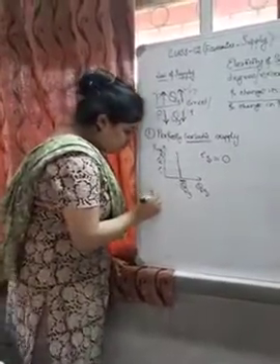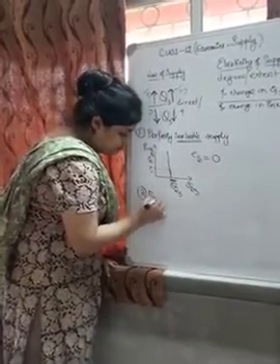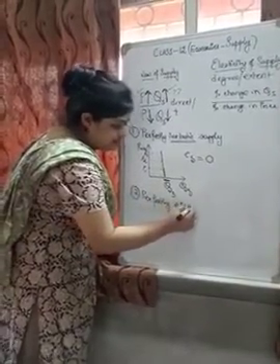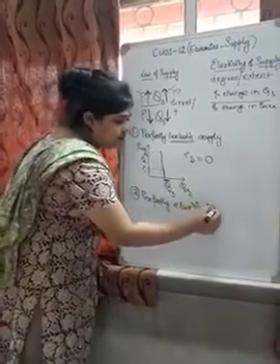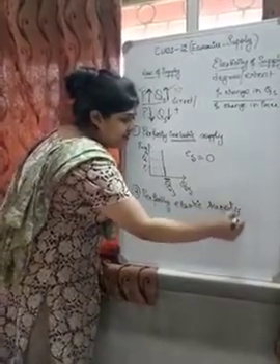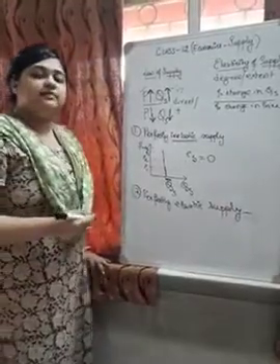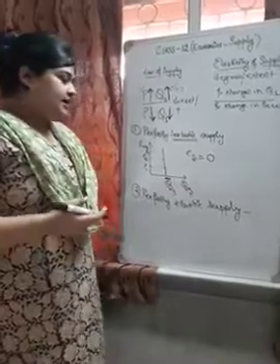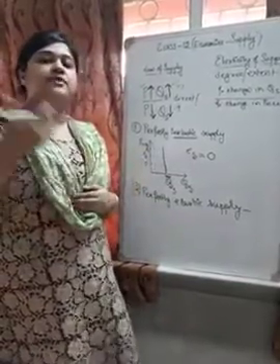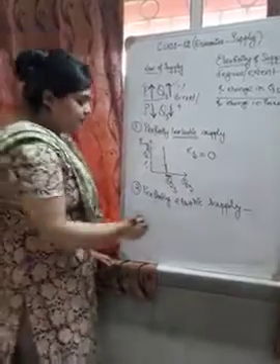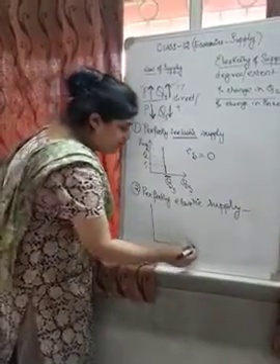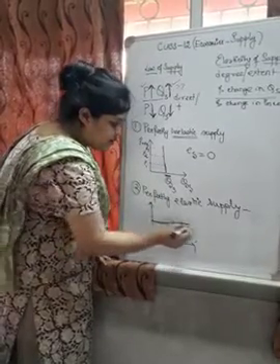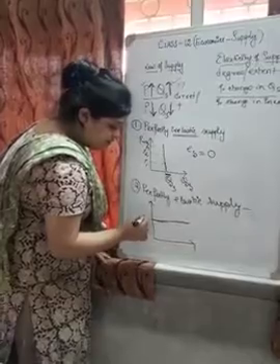Now we are going to number 2, that is perfectly elastic supply. Now just the opposite concept you can understand. Perfectly inelastic, elastic means it is stretchable. It is so much stretchable that if there is a small change in price, the supply fluctuates to a higher level. Now the graph looks just the opposite of what we have drawn above. The graph is horizontal. What does it say? That this is the price axis.